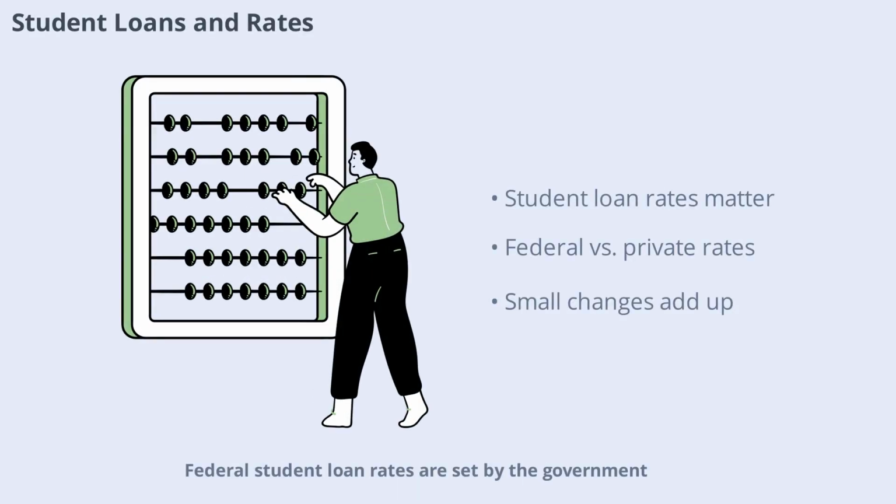For many students and families, interest rates on student loans are a major concern. Federal student loan rates are set by the government, while private loan rates can vary with market conditions. Even small changes in rates can add up to thousands of dollars over the life of a loan, making it important to understand how rates are determined and how they might change.